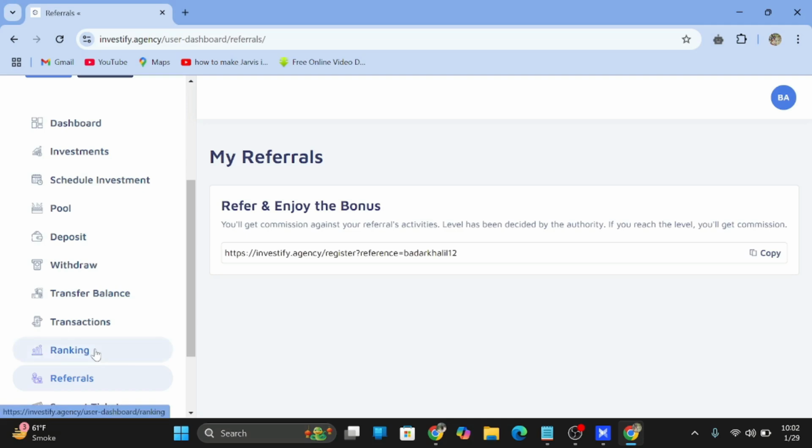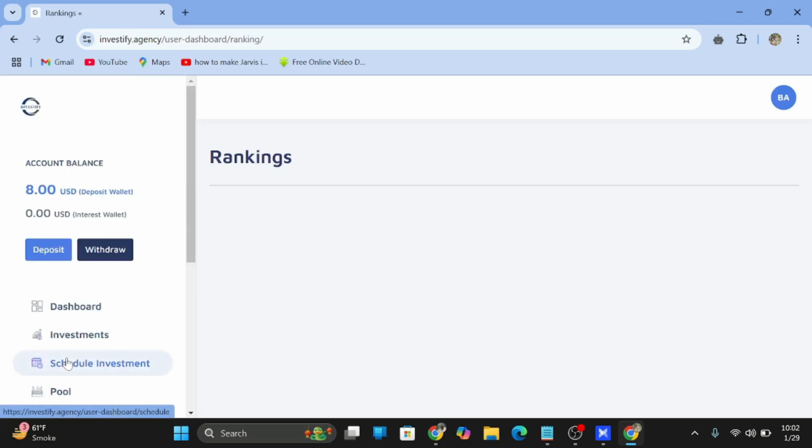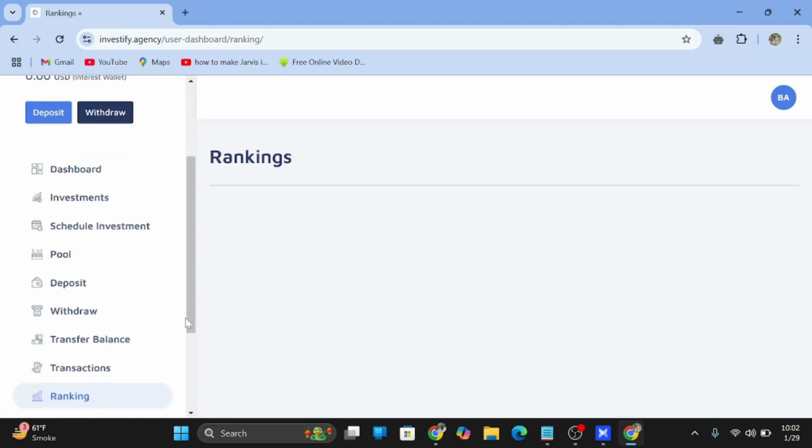If a team is very big, then we will achieve big targets and big bonuses in our ranking. This is the ranking section. In the ranking section every big team will get very big bonuses. Now we have a zero ranking because we are freshers. After making teams we will get a best rank, and after getting the best rank we will get different types of gifts like a bike and a car and something else. So just make your team and also get huge gifts.